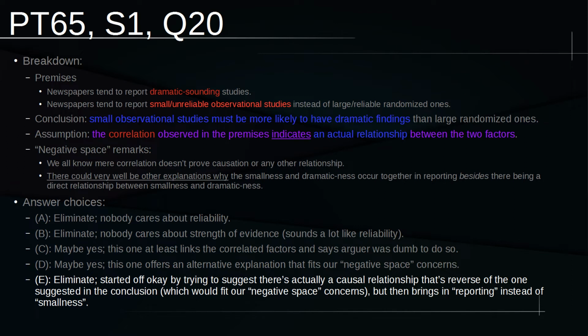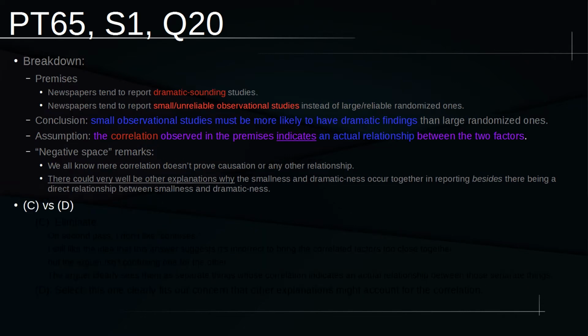Pushing into E, though, I would eliminate this one because it started off okay by suggesting that there's actually a causal relationship. That's the reverse of the one suggested in the conclusion, which, if that were true, would fit our negative space concerns by saying that the relationship is just not what the conclusion seems to think. But then it brings in reporting as one of the correlated factors instead of the smallness. So really what we're looking for is a reversal of the relationship between dramaticness and smallness. But here they're reversing the relationship between reporting and smallness. So none of the pieces line up for me. E is another elimination. So now we are pitting C versus D.